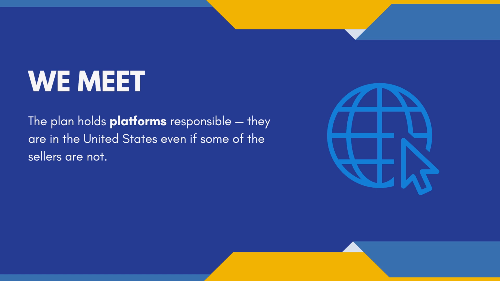The we meet argument in this case is to say that the plan holds the platforms responsible. Those platforms are in the United States, even if some of the sellers are not. So to operate in the United States, eBay has a U.S. address, Amazon has a U.S. address, Etsy has a U.S. address. That means that holding those platforms responsible takes place in the United States, even if the counterfeited product is produced elsewhere.